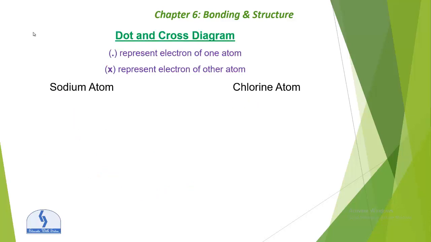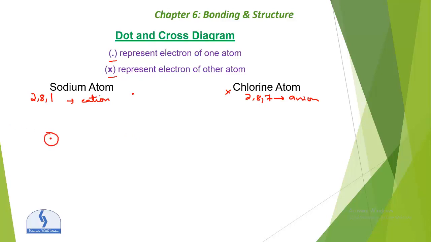In a dot and cross diagram, dots represent the electrons of one atom and crosses represent the electrons of the other atom. So we take dots for sodium and crosses for chlorine. Sodium has 11 electrons, so its electronic configuration is 2,8,1, and for chlorine it is 2,8,7. Sodium will lose one electron and form a cation, and chlorine will gain one electron and form an anion. Always remember, a cation is always a positive ion and an anion is always a negative ion.